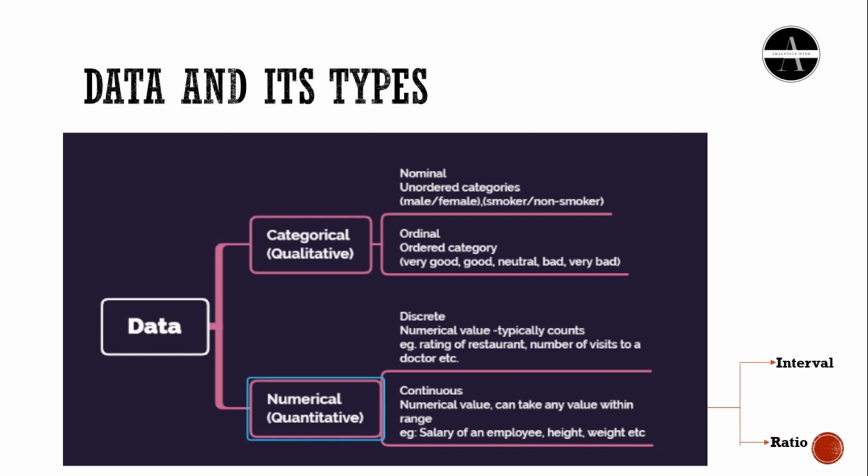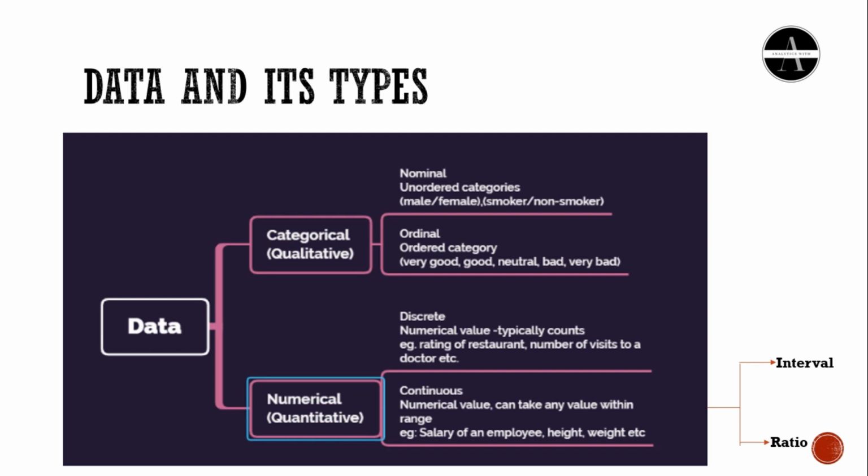The second major data type is categorical, which is qualitative data. It represents characteristics such as a person's gender, language, marital status, city, etc. There are two types of categorical data. First is nominal and second is ordinal. First we will see nominal. Nominal is a type of data used to name variables without providing any numeric values. It is unordered. For example, male, female, smoker, non-smoker, otherwise name, color, blood group, zip code. These are all categorical data with no order.